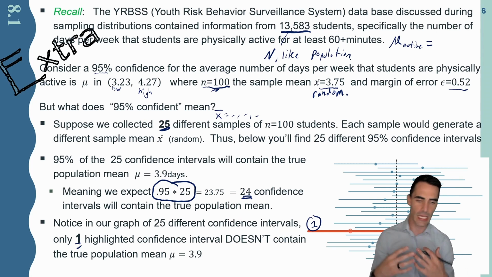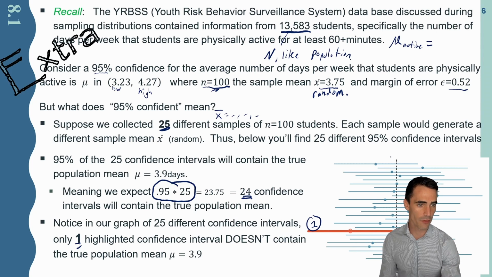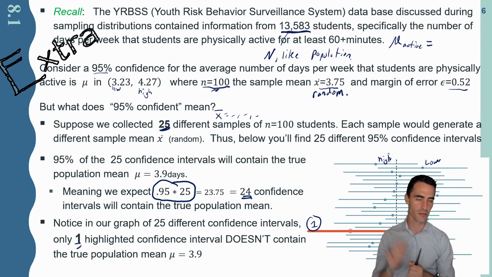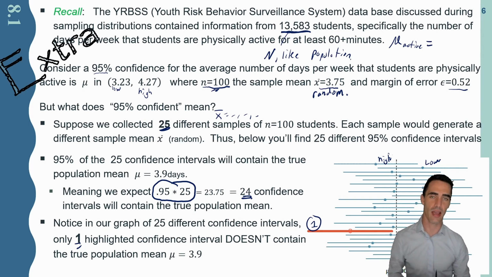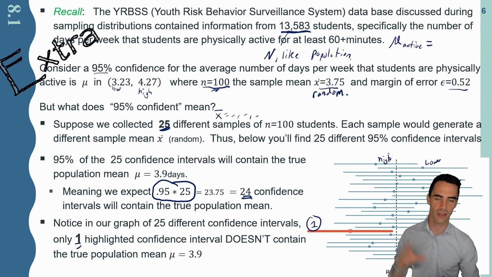And so when we make these claims, when these confidence intervals are put forward, again, it's likely it could be anywhere in the confidence interval. For instance, for this first one, the actual population mean is somewhere larger, but for the second one, it's somewhere lower. Again, the population mean can be anywhere inside these confidence intervals, but we know that at least one out of the 25 are not going to contain the population mean,